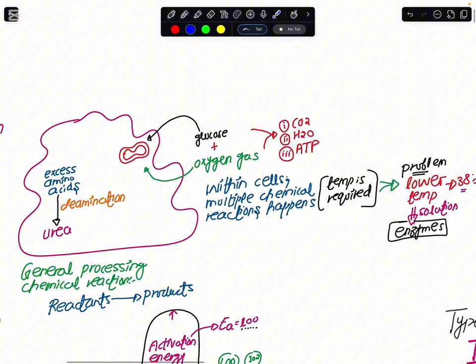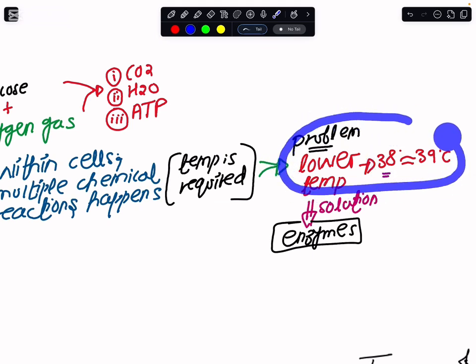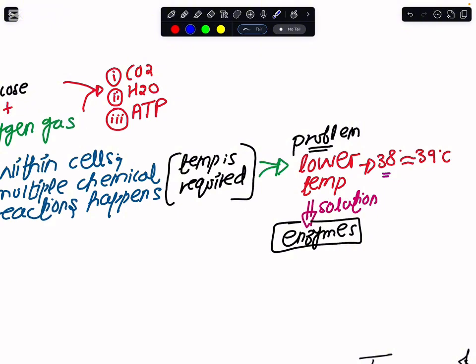Now, the slight issue with our body is that the temperature of our body is kept nearly 38 to 39 degrees centigrade, and this is such a low temperature, and at this much low temperature, the chemical reactions cannot be carried on at a very high speed.